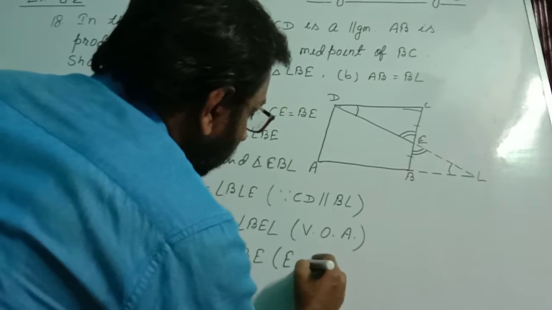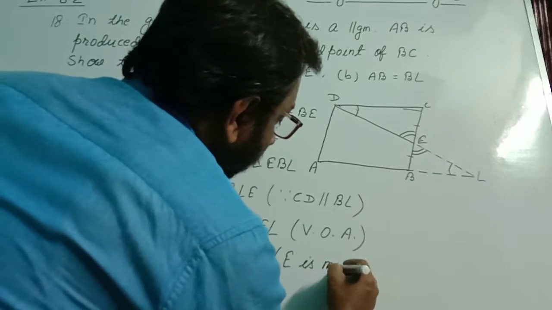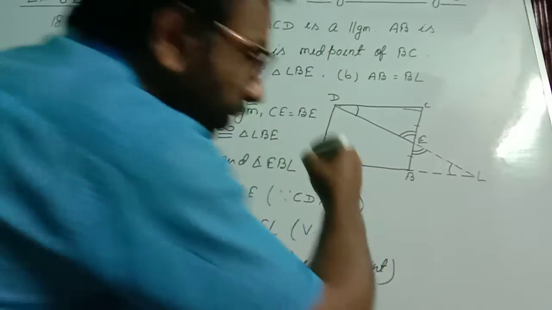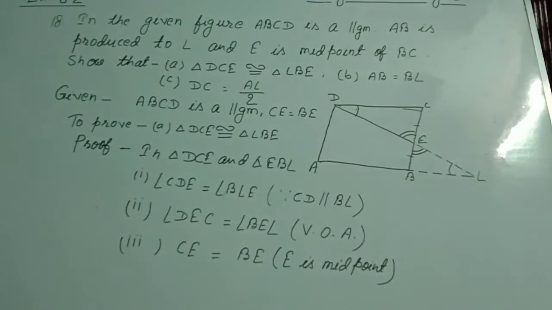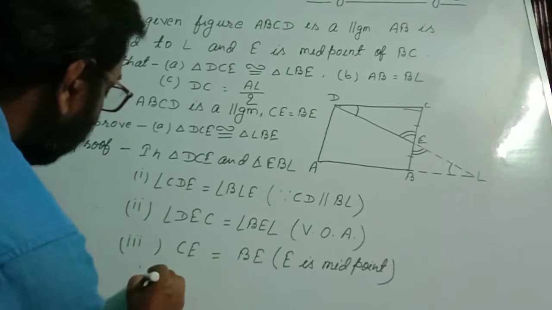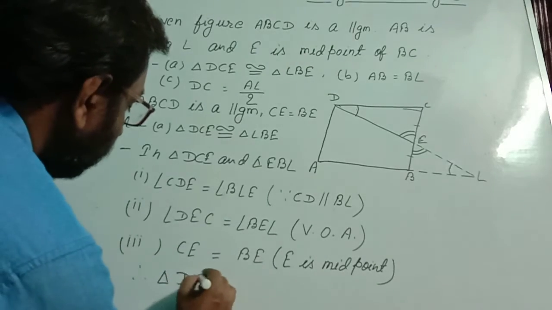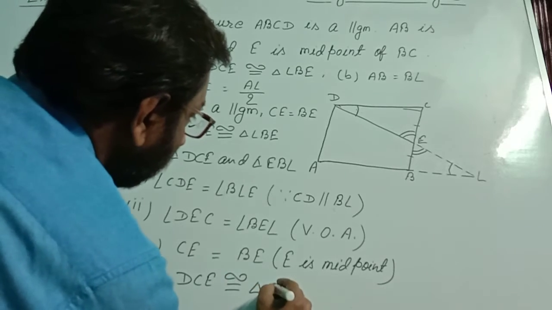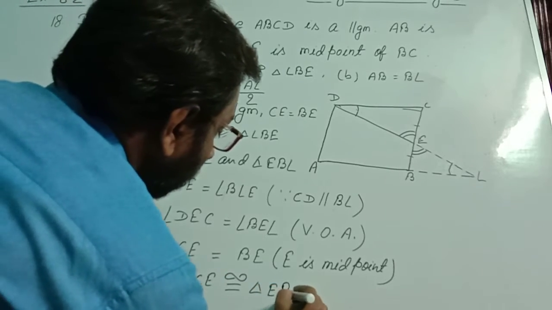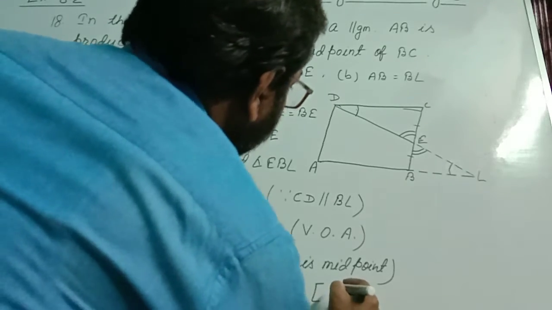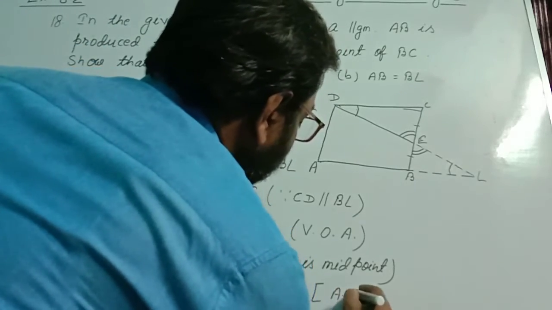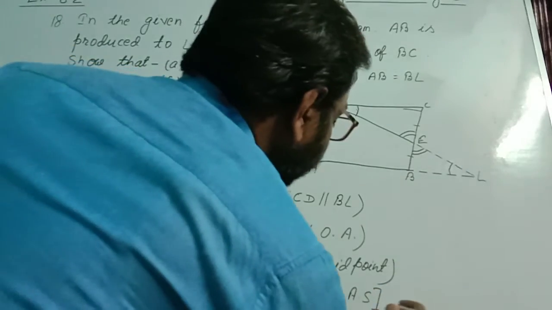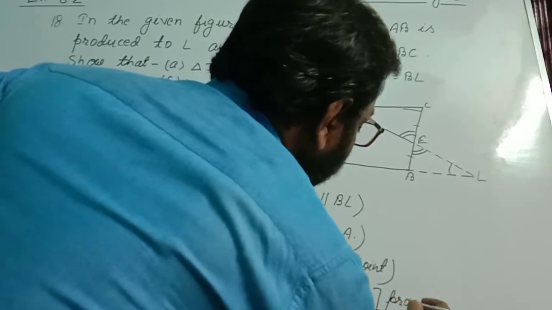Right here, E is the midpoint. So we got the 3 conditions to say, therefore triangle DCE is congruent to triangle EBL. Which rule is applicable here? From AAS. Proved. First one we proved.